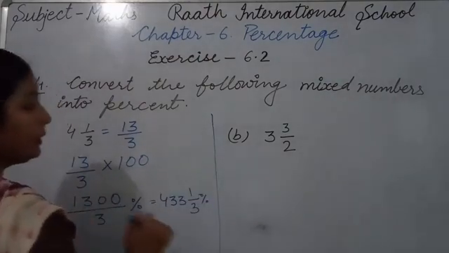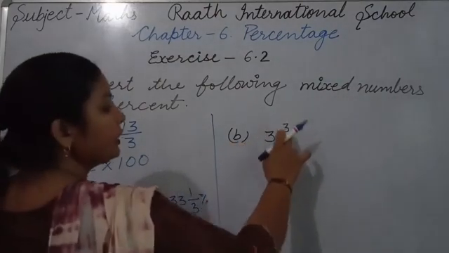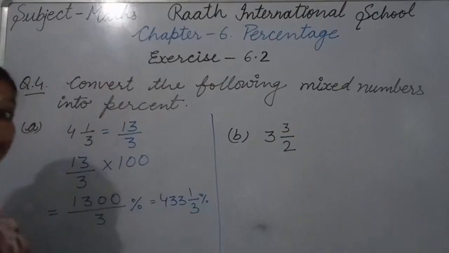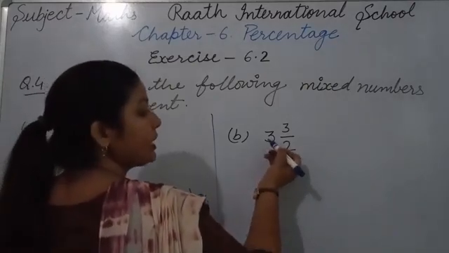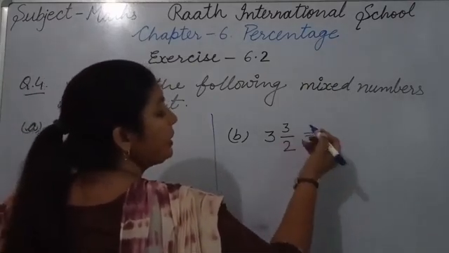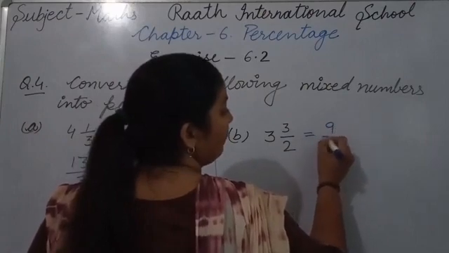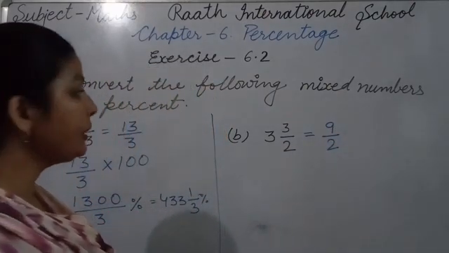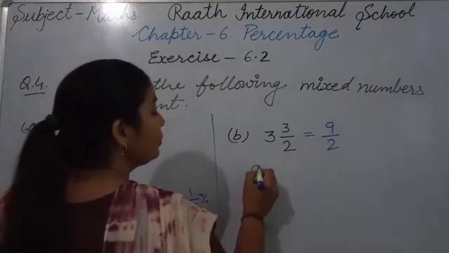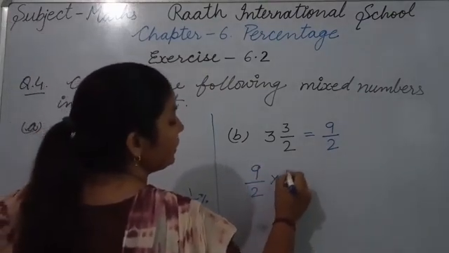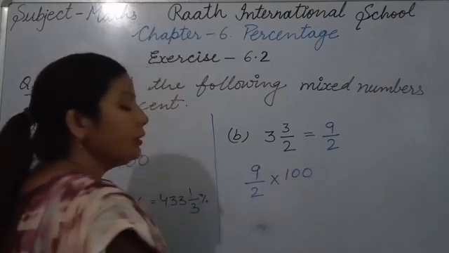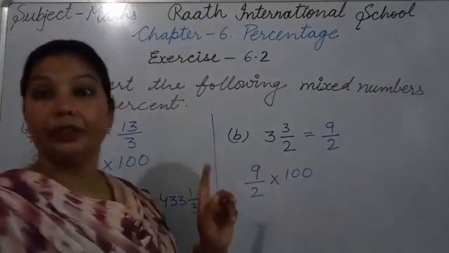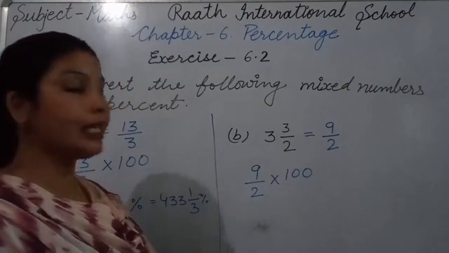In the B part, what we have is 3 whole 3/2. First of all, we change it into an improper fraction. 2 3s are 6, 6 plus 3 is 9 upon 2. Now what will we do? Multiply by 100. So 9/2 multiplied by 100. Now in the 2 table we have 100, so we can cancel now.